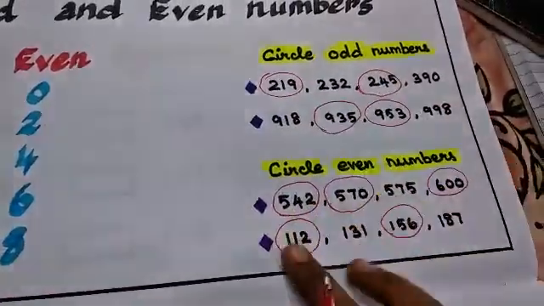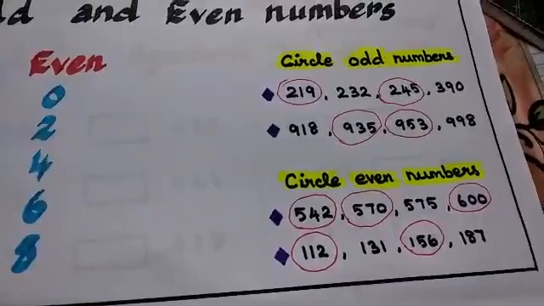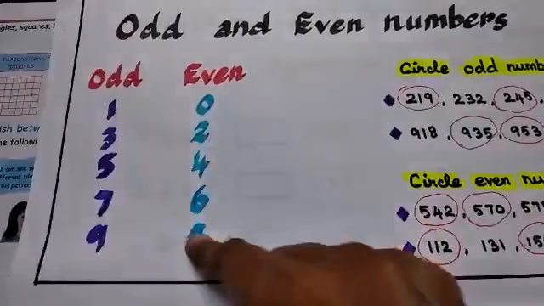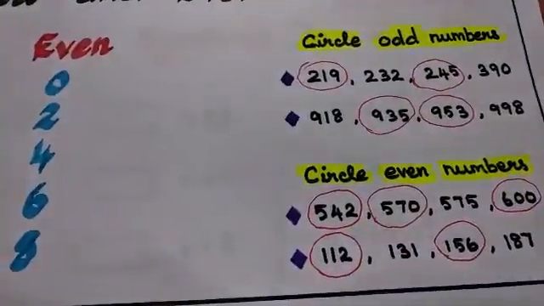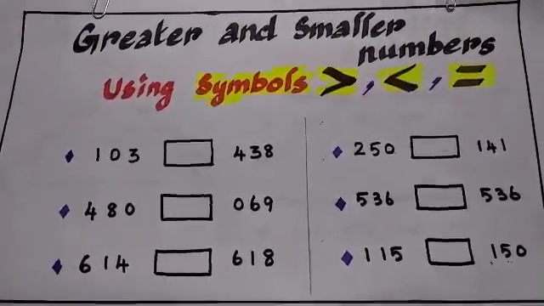See children, it doesn't mean that only 2 numbers or 3 numbers or 1 number should come in the group. You should find out the numbers which are ending with these digits and identify those numbers. Do you understand this topic? Okay, good. Now we will move on to the next topic, greater and smaller numbers.